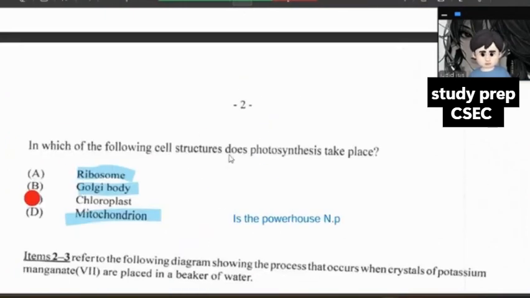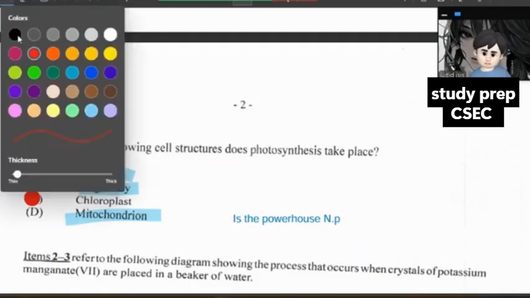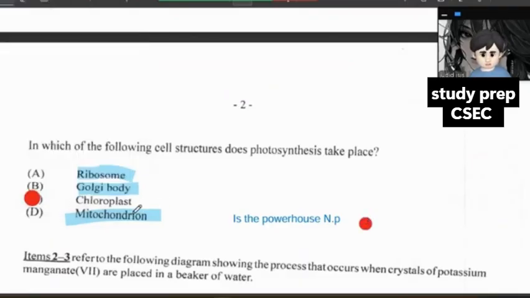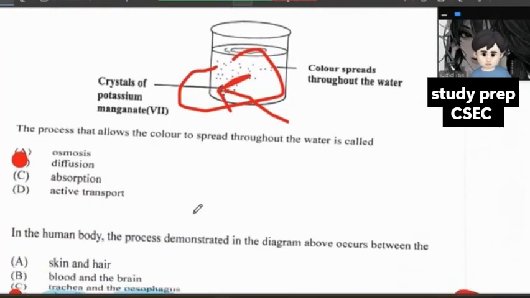Which of the following cell structures does photosynthesis take place in? We already know that the cell structure where photosynthesis takes place is the chloroplast. It cannot be the powerhouse, which is the mitochondrion. The Golgi body is totally unrelated to photosynthesis, and the ribosome is just a part within the cell structures. So those three answers are out immediately.